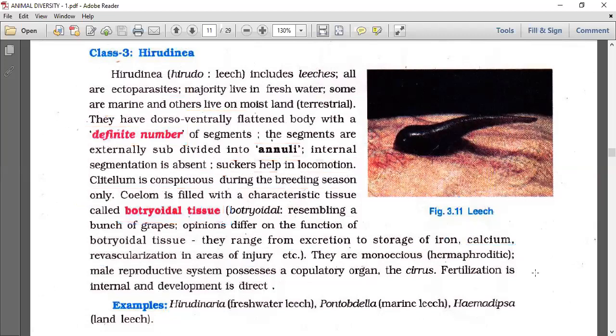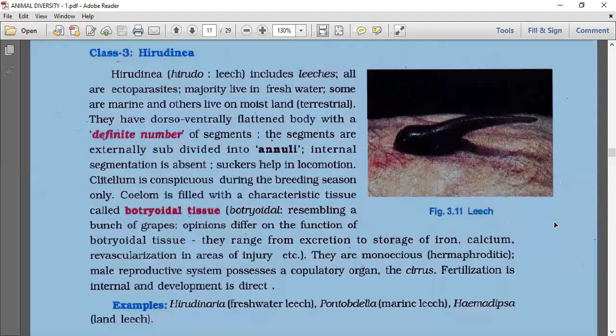They are monoecious, hermaphrodite, or bisexual, we can say. The male reproductive system possesses a copulatory organ called cirrus, which makes the fertilization internal, and development is direct, no larval form. Examples: Hirudinaria, freshwater leech; Pontobdella, marine leech; Haemadipsa, land leech.